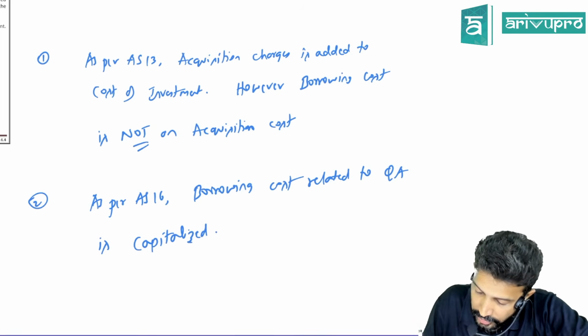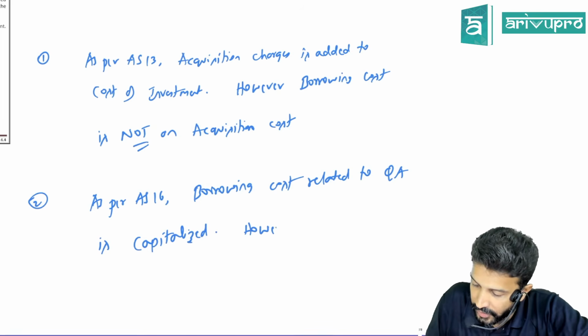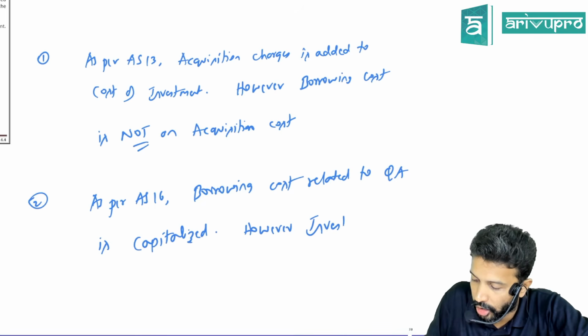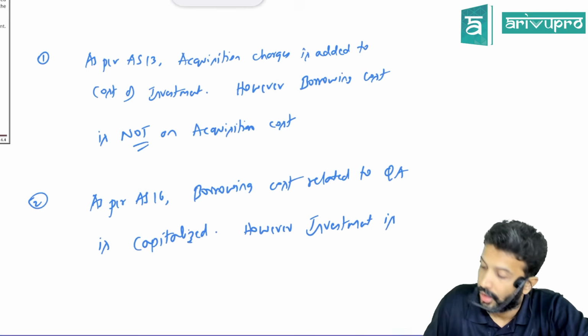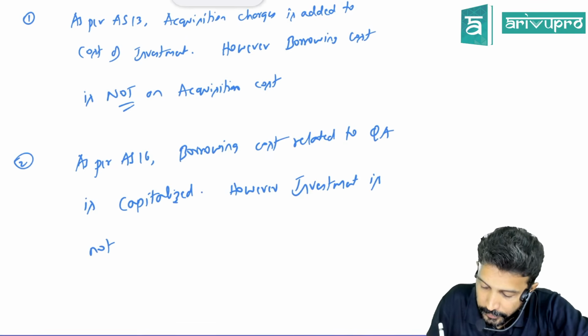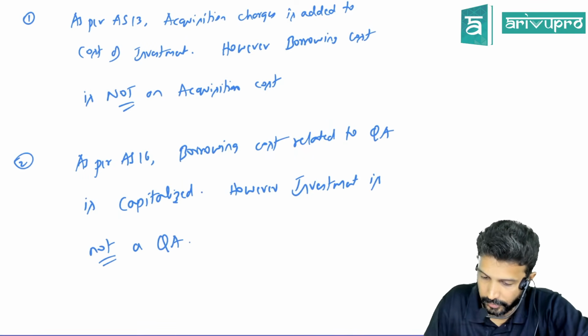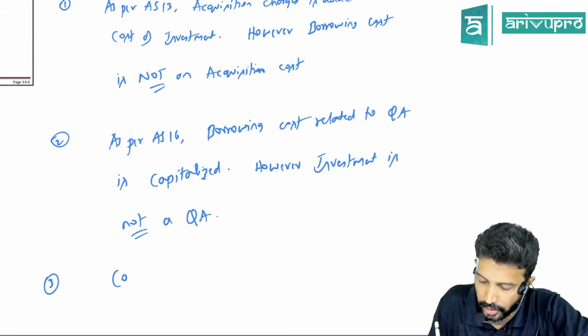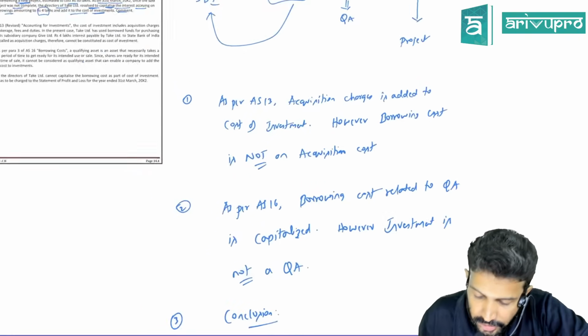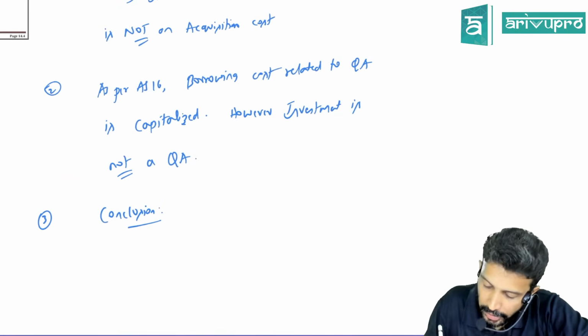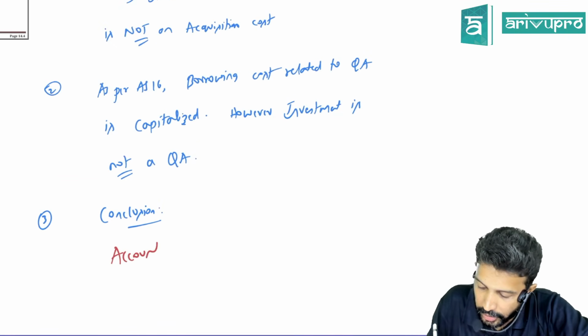Then you will write next, however, investment is not a qualifying asset. So finally, what is the conclusion? The accounting treatment desired by the directors, is it correct or not correct?